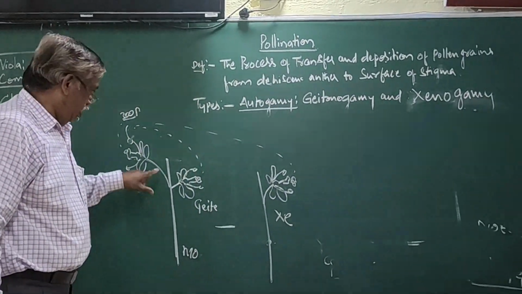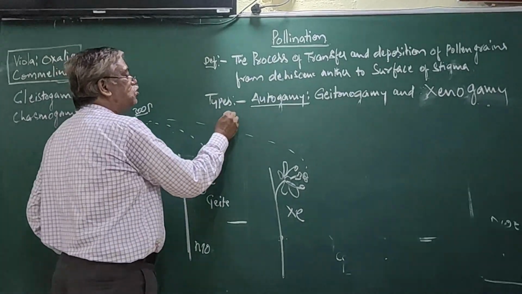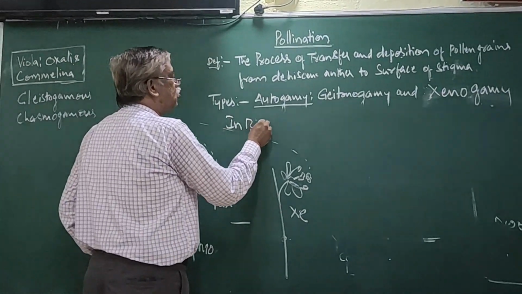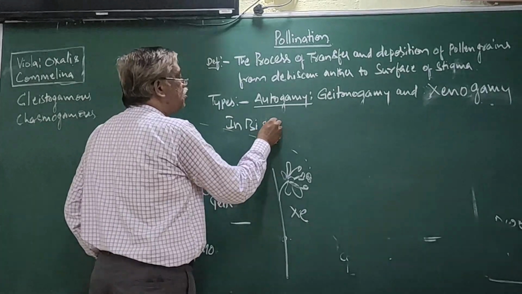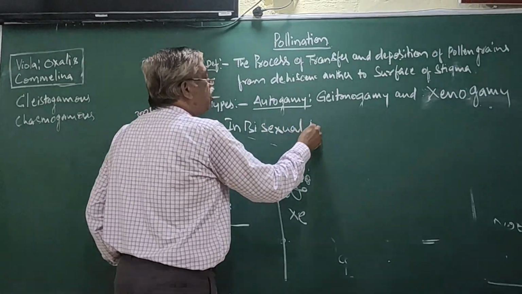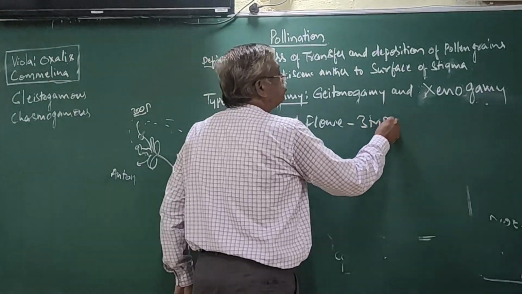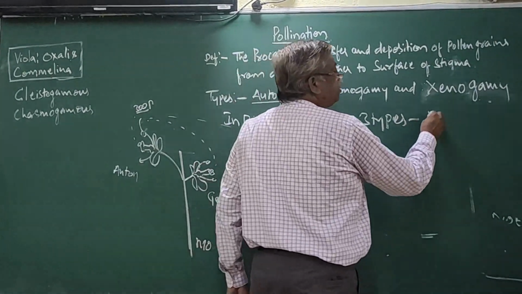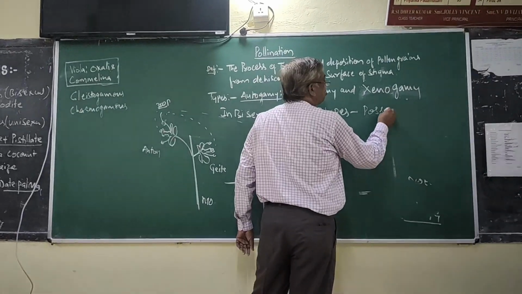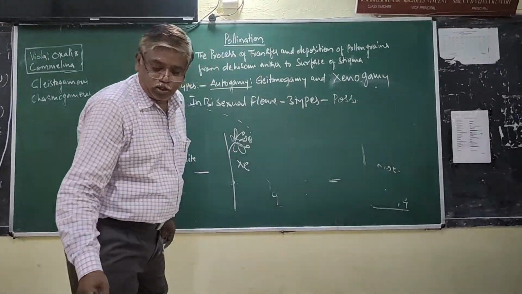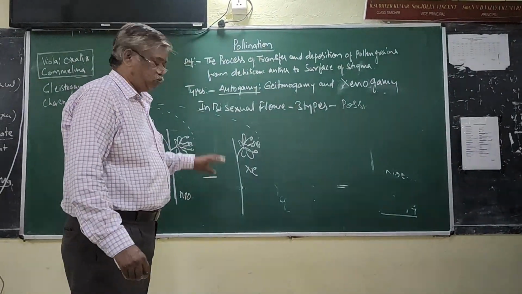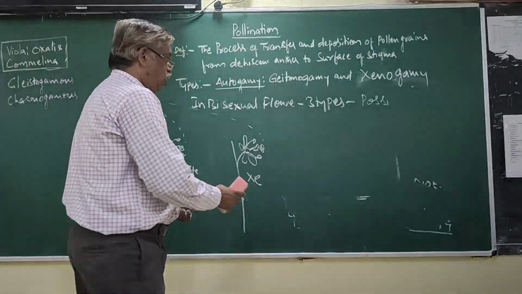So in bisexual flowers, three types are possible: autogamy, geitonogamy, and xenogamy.